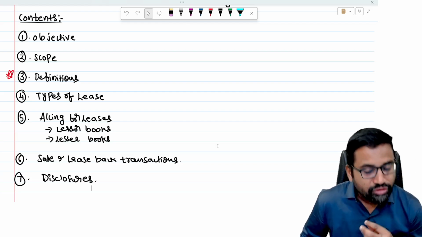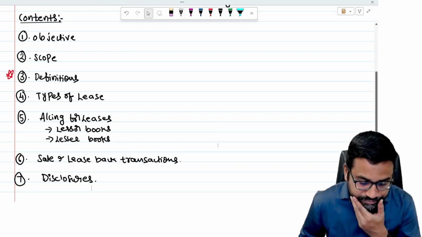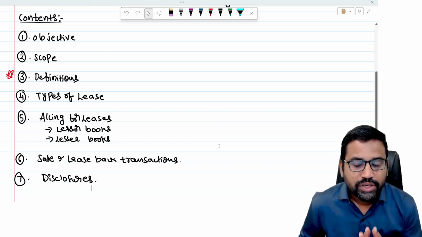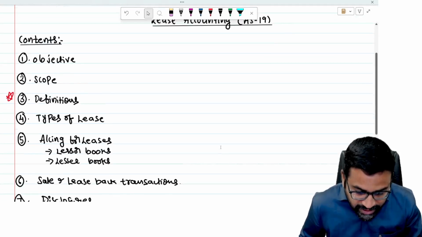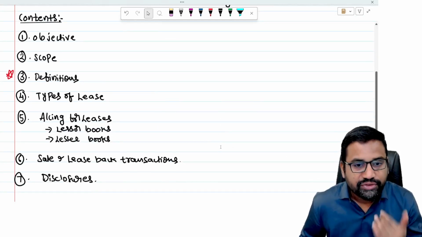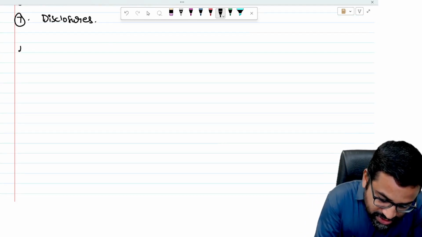Now let us start our discussion first with what is lease. Because without understanding what is lease, we can't discuss further. So in definitions, the first thing we need to discuss is the lease definition. So first understand what is lease.